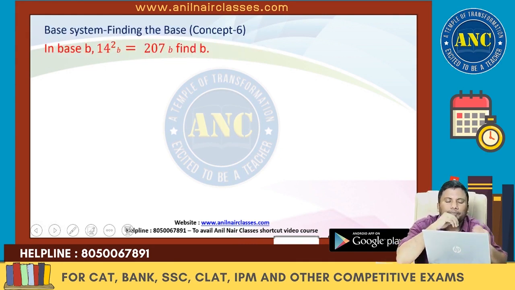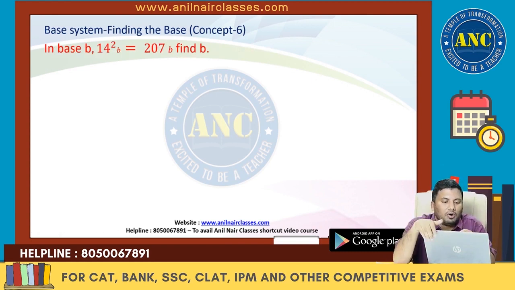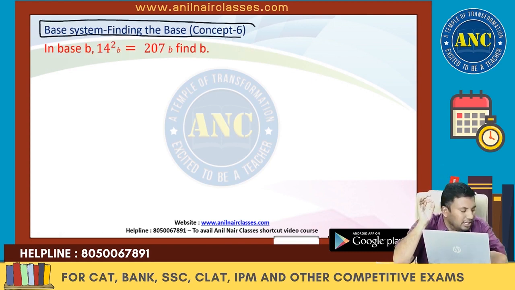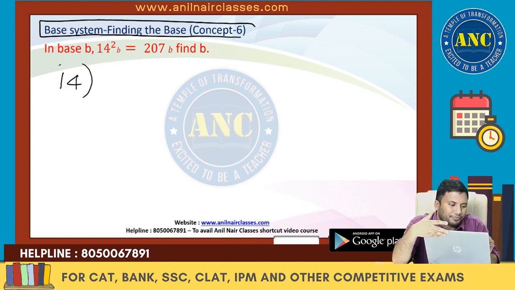Suppose, see here, listen carefully. How to find the base for an equation? I want each and every user to pay extreme attention on this concept, because this is something which every student should know. In which base system is 14 whole square equivalent to 207?